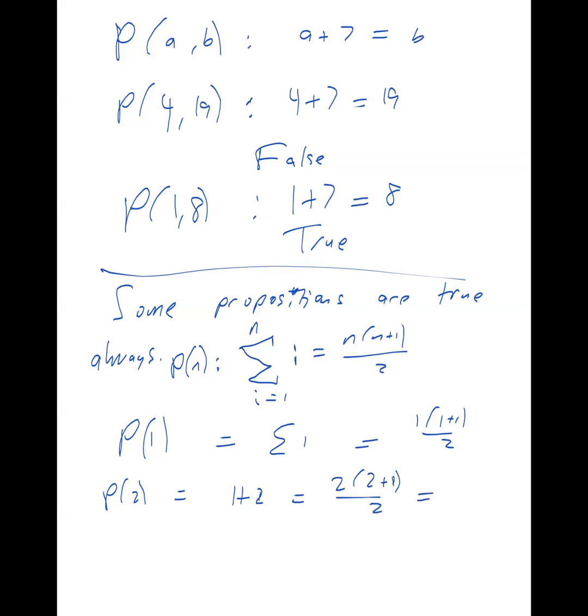So 1 plus 2 is 3. And what is 2 times 2 plus 1 over 2? 6 over 2, which is also 3. So that's actually true as well. So some propositions are true always. So we could say that for all numbers n, P of n is true,